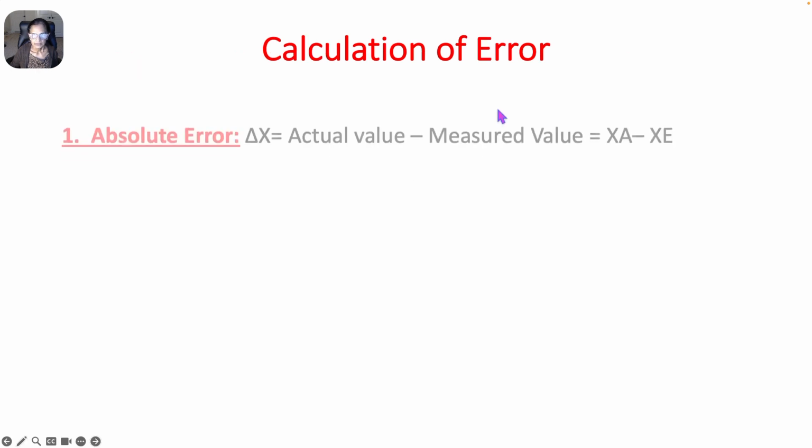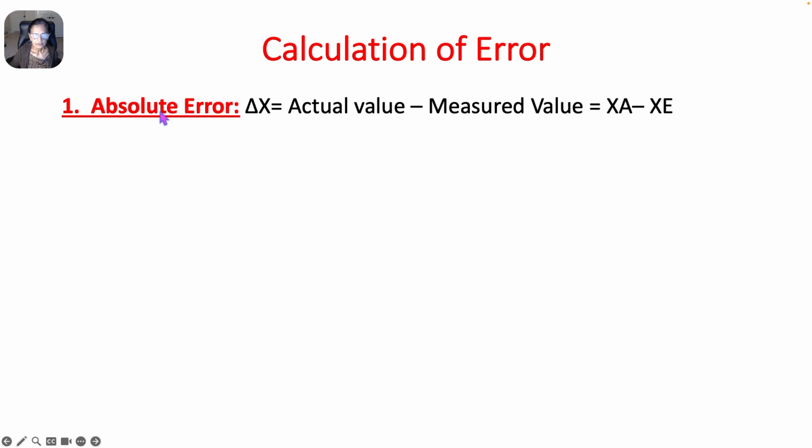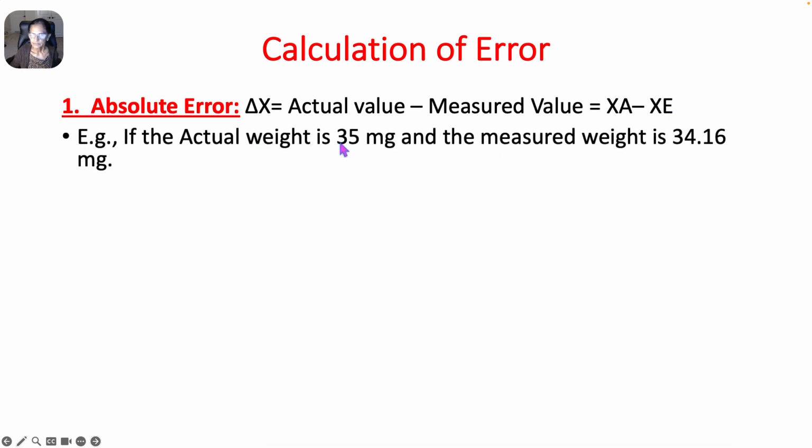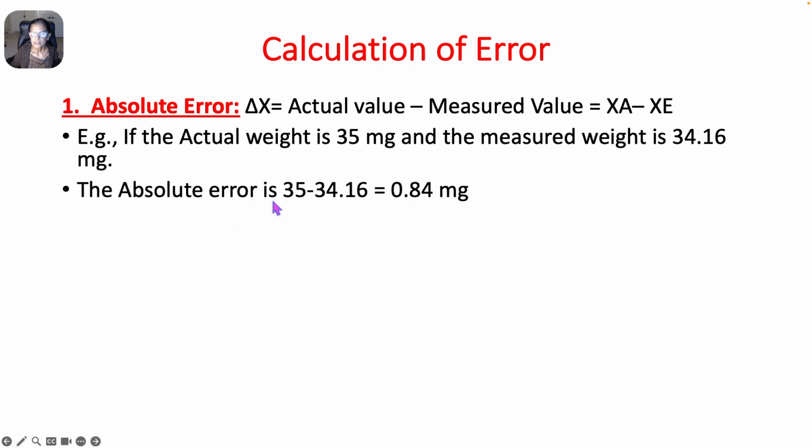Let's see how to calculate the error. Let's see first how to calculate absolute error. Let's write this as delta x. This is equal to actual value minus measured value. XA is the actual value, XE is the experimental value. For example, if the actual weight of an object is 35 mg and the measured weight is only 34.16 mg, then the absolute error is equal to 35 minus 34.16, that is equal to 0.84 mg. This is the absolute error.